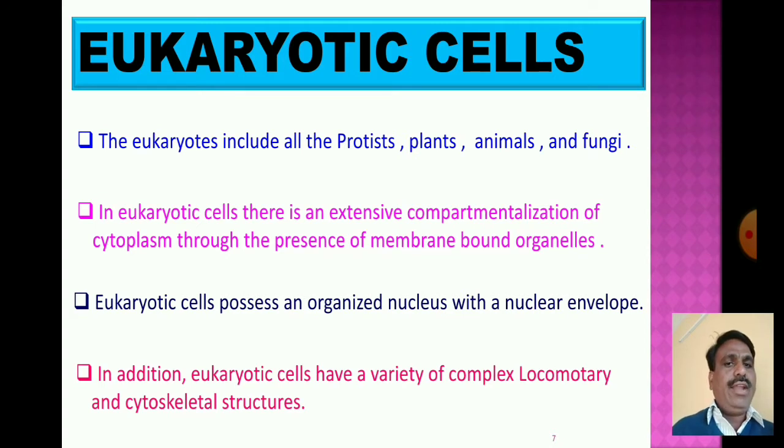Cytoskeletal structures and a variety of complex locomotory structures are present inside the eukaryotic cell.